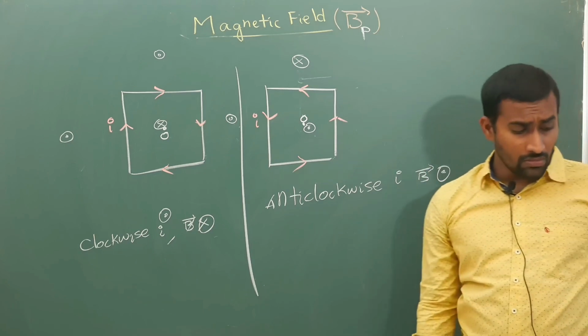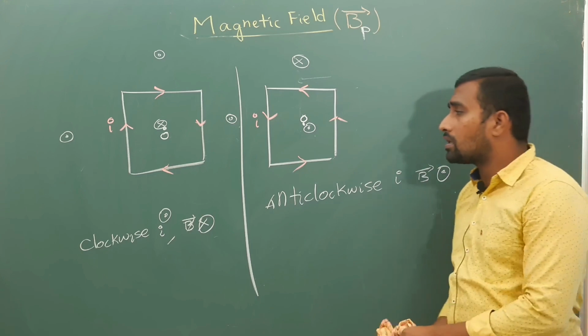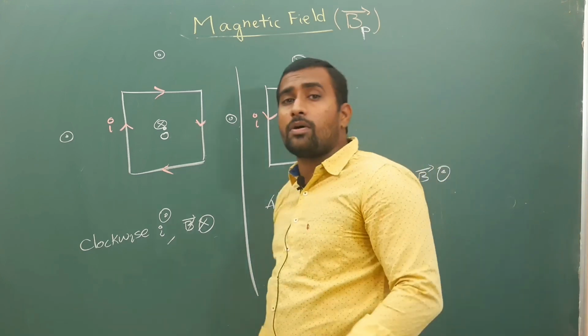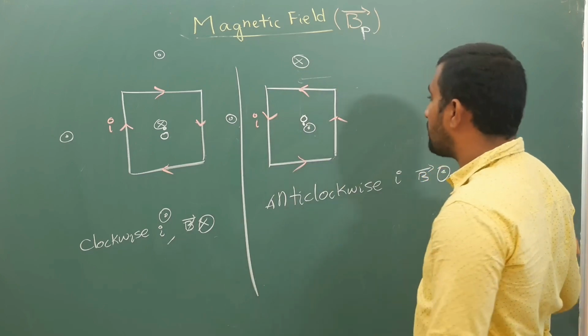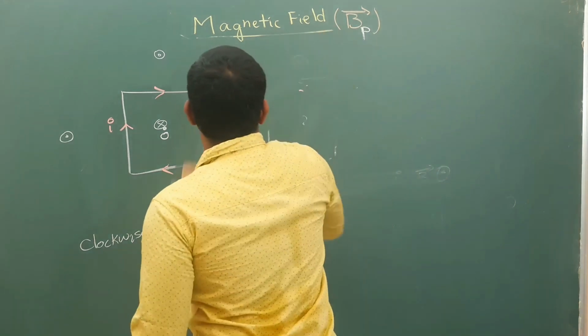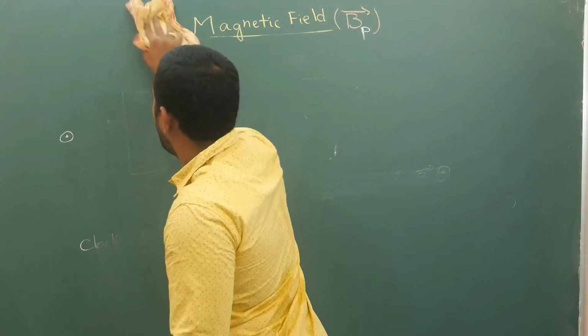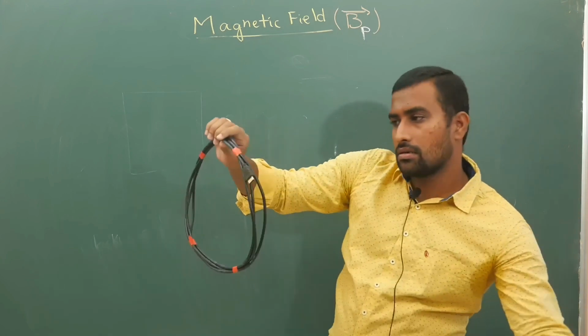Now many people make some common mistakes. What are those? I will tell you. They often get confused in the direction of current. How that is, I will tell you. For example, let us consider a loop like this.